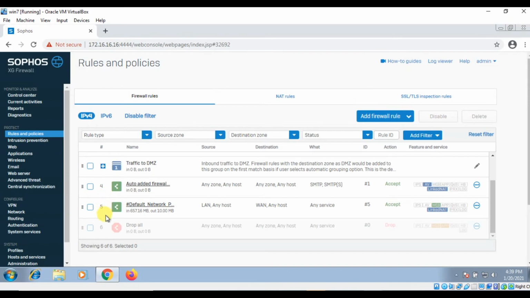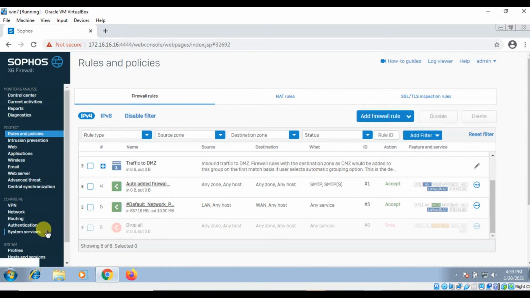Suppose we have 20 servers in our organization, and all the servers' traffic passes from this rule. If we want, we can set a traffic shaping policy on that rule so that they cannot exceed the bandwidth size which we allocated for the servers.